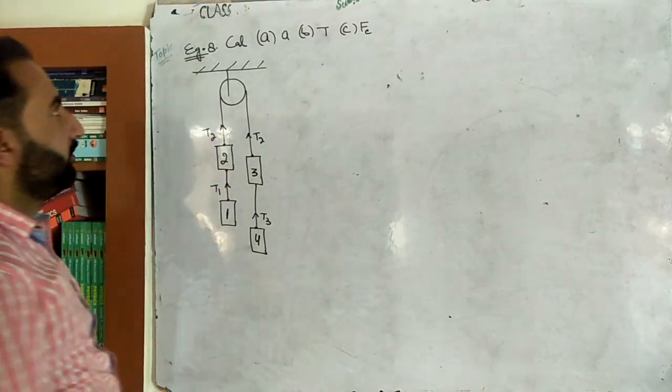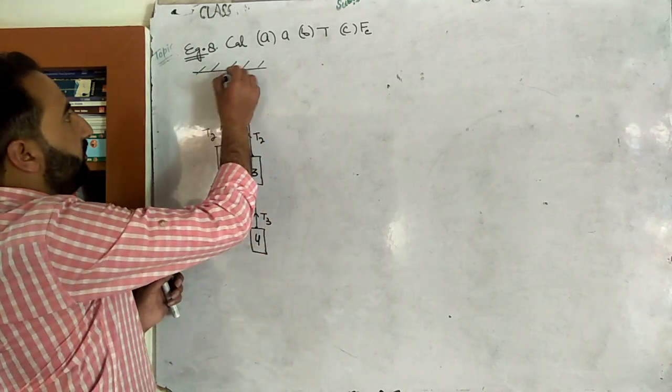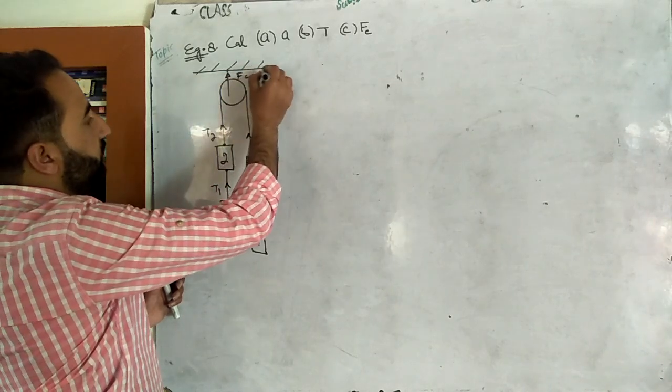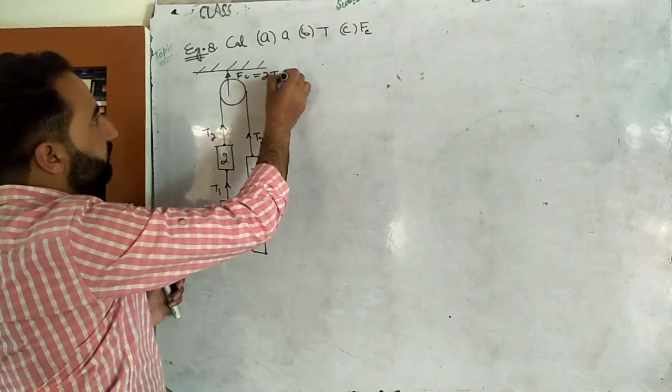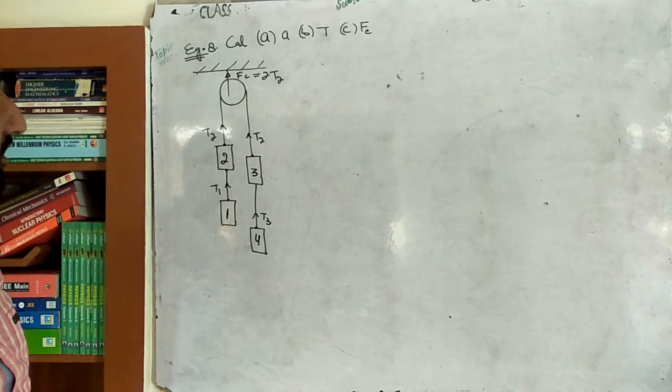So number 1 is that we have to calculate acceleration. Number 2 is that we have to calculate tension in the strings, and number 3 is that we have to calculate force on ceiling. So obviously force on ceiling will be equal to twice T2. So once T2 is found, double it, and that will give the force on ceiling. As simple as that, okay?